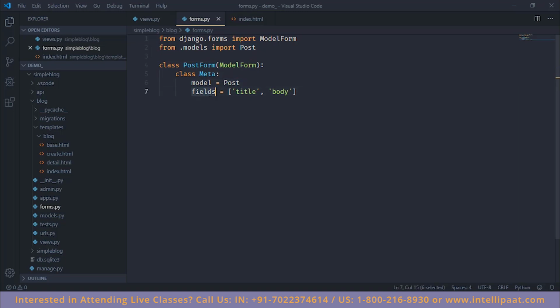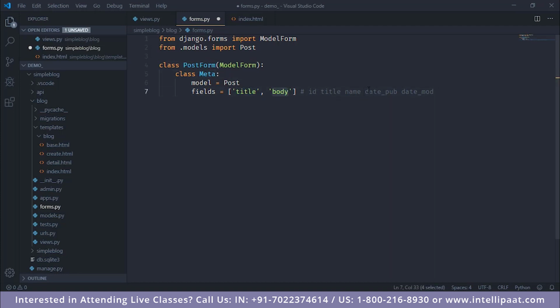Also, we are giving it the name of valid fields. So suppose we have a database table that has fields such as the ID, the title, the name, date published, and date modified, and all we wish to do is provide users with the ability to enter the title and the name of their post and submit it to our application. Well, then this form will do it for us. All we need to do is provide an array of attributes in our meta class, which are these.